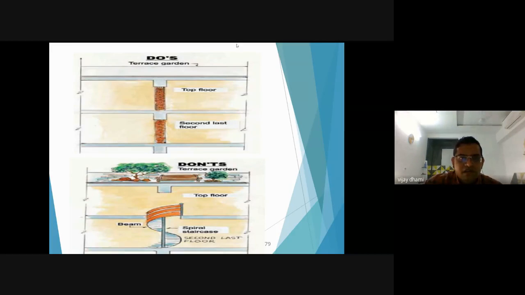If your terrace garden is there and below there is a beam, your beam should be covered with some support of RCC wall or maybe masonry walls. This kind of practice should not be done in the field if your terrace garden is there, because deterioration in your RCC slabs or maybe in the RCC beams due to leakage will lead to a failure of these systems very fast. And if you are providing this kind of supporting system, it will take a longer time to get deteriorated.